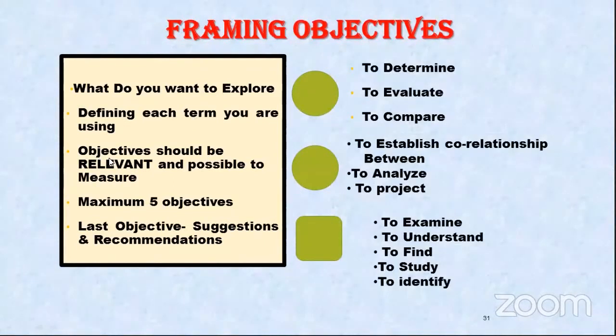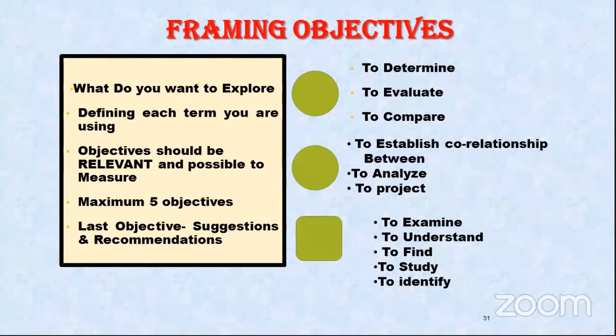for the objectives to be relevant and measurable. Maximum what is suggested: even in a PhD thesis, you can have maximum 5 objectives. It depends, I'm not giving a final number, but even 5 objectives suffice for a good research work.